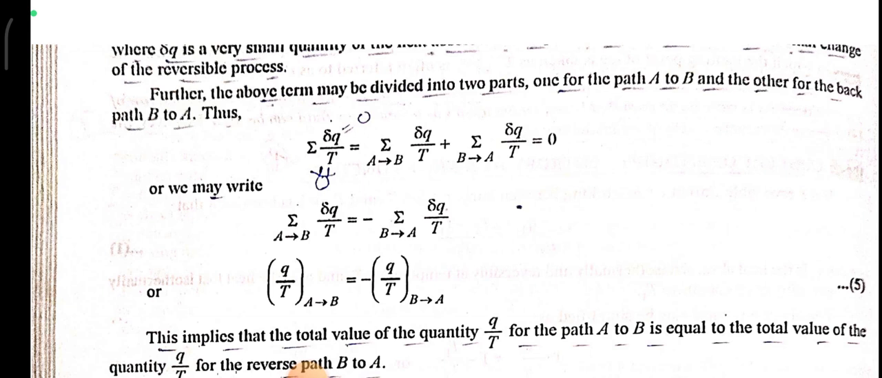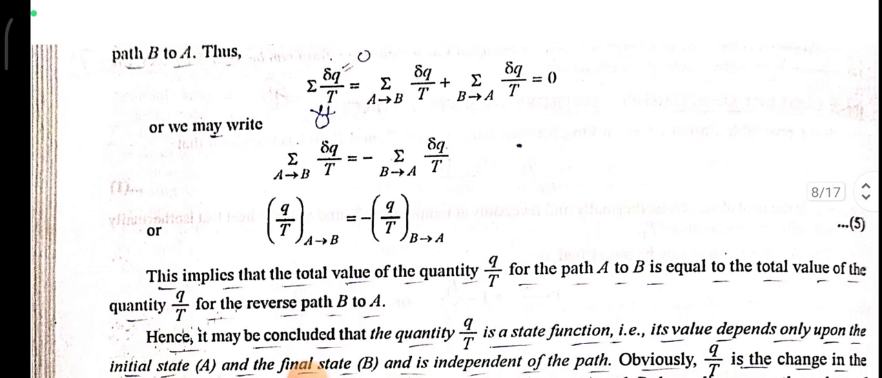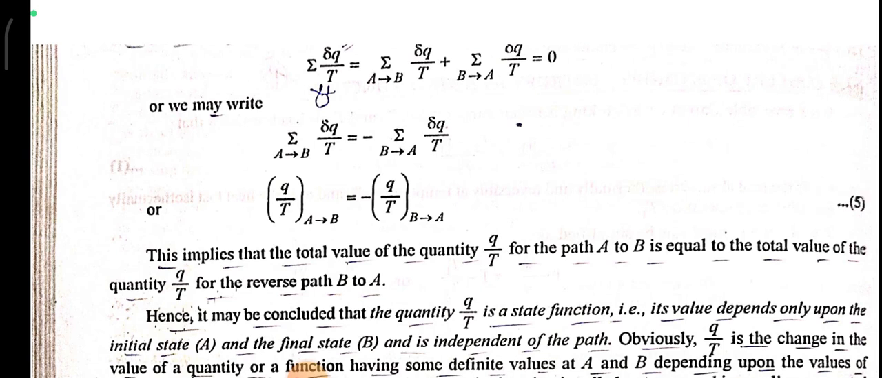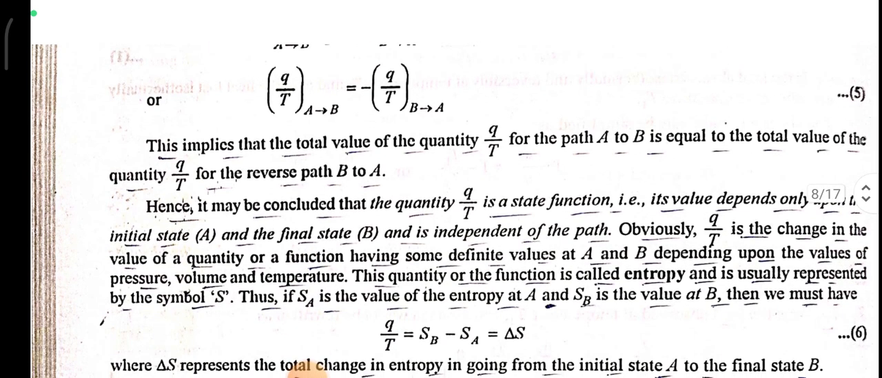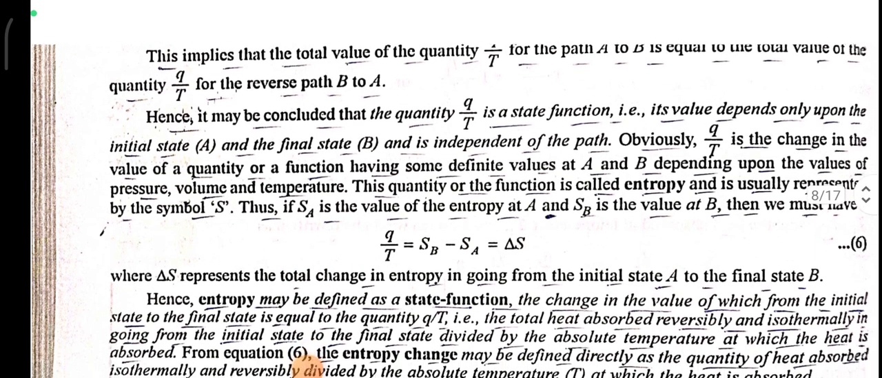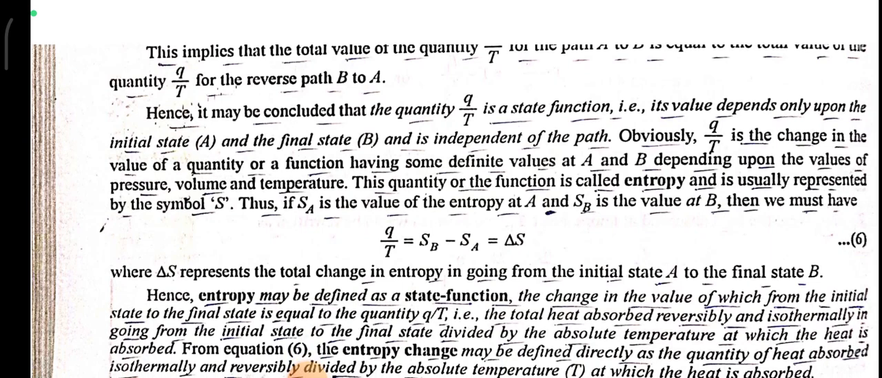Summation of delta Q upon T is equal to summation A to B delta Q upon T plus summation B to A delta Q upon T is equal to 0, and we can simply write Q upon T A to B is equal to minus Q upon T B to A. This implies that the total value of quantity Q upon T for the path A to B is equal to total value of the quantity Q upon T for the reverse path B to A.